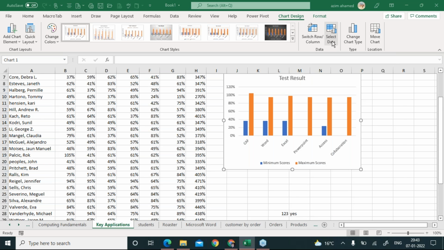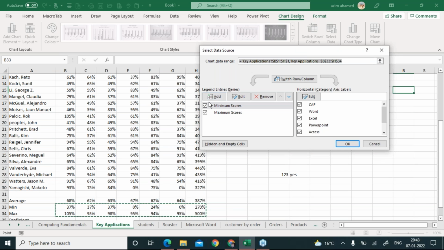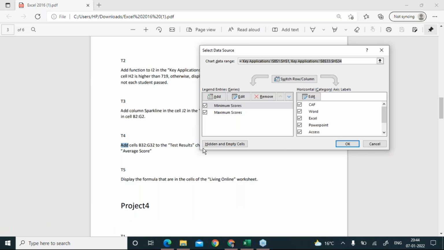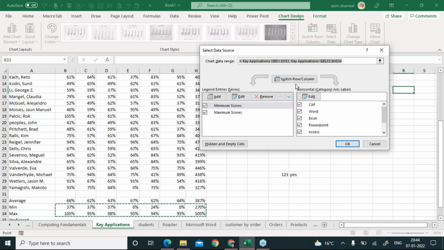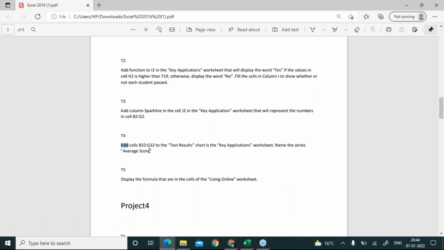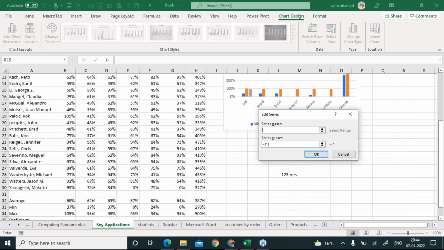If you just click on this one, this pop-up will come. Now in this pop-up, you have to click on this option because as per the question, it says add. Just look at the word add, right? So I will click on this add and it asks, what will be the series name? As per the question, the series name is average score. So you have to type the series name like average.